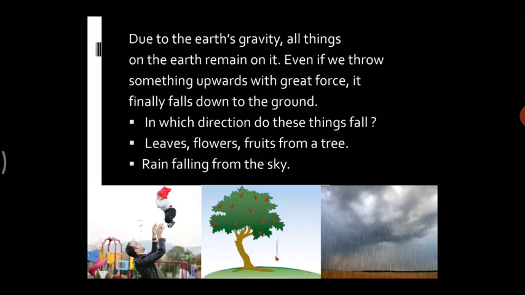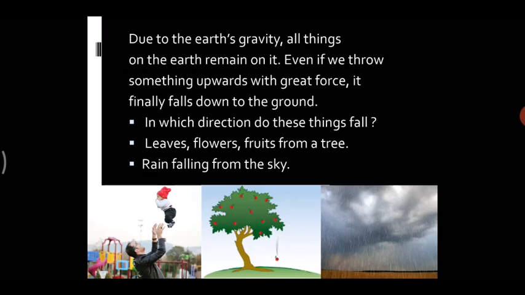Even if we throw something upwards with great force, it finally falls down to the ground. For example, if you throw a ball in the air, what will happen? Will it move upwards? No, it won't move upward. It will come downwards. One more example is the force that causes an apple to fall downward from an apple tree. If an apple falls from a tree, how will it fall? It will fall downwards or upwards?